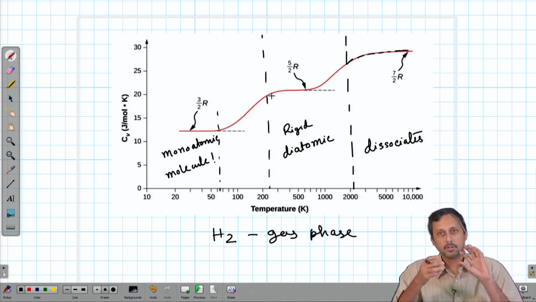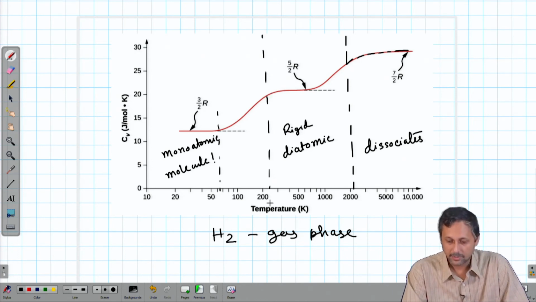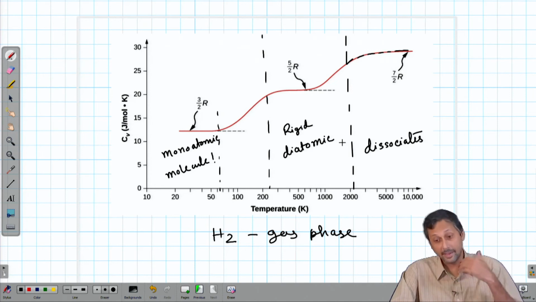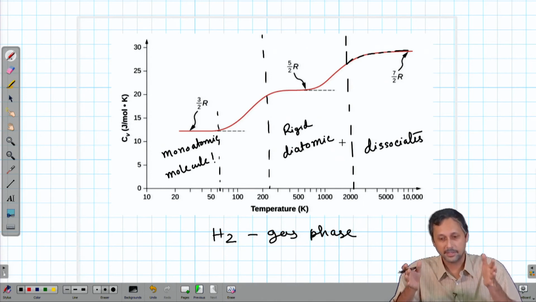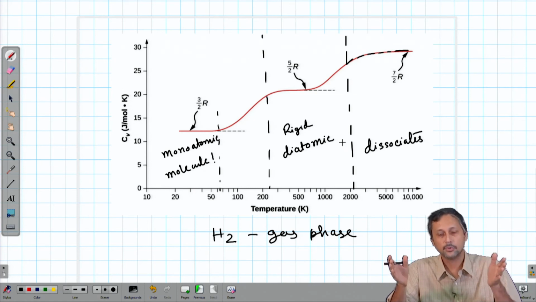That means the rotational motion is slowly becoming possible, okay? And around 200 Kelvin or slightly above, it starts behaving like a proper rigid diatomic molecule. But again, even at this temperature, the vibrational modes are not active. The available thermal energy is not sufficient for the vibrational modes to be activated. Once again, we will go into the details of that in the next lecture.